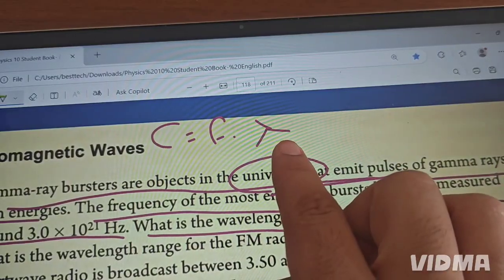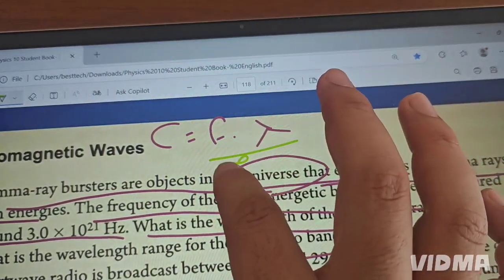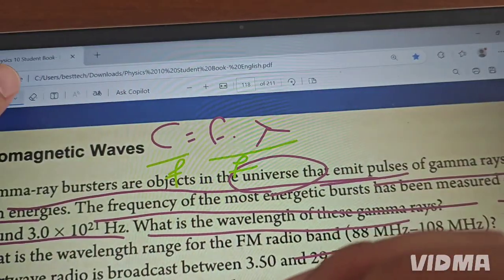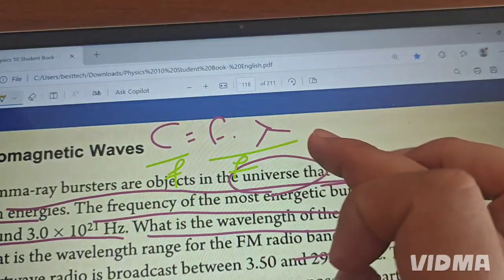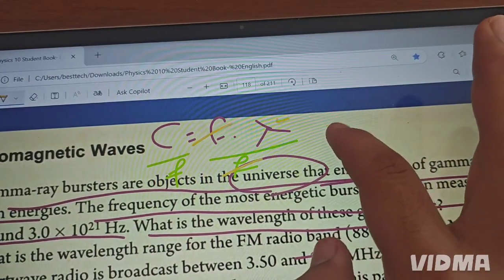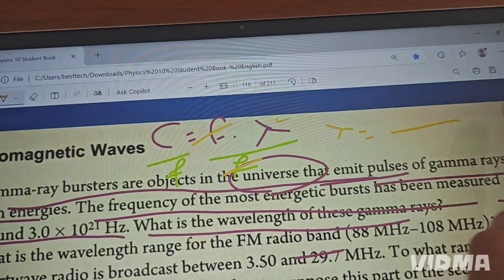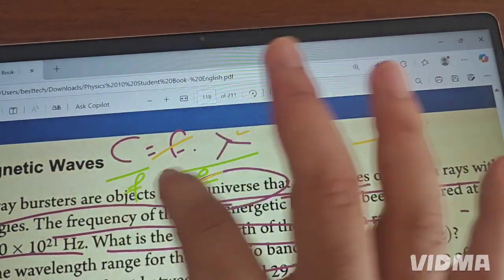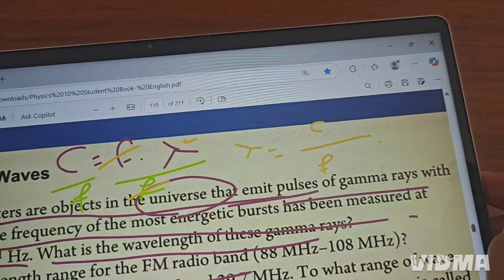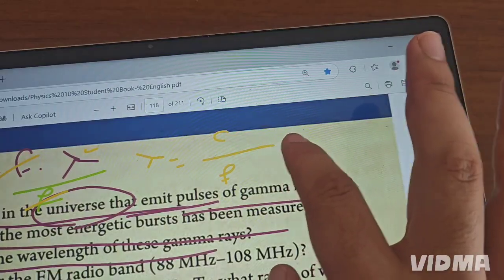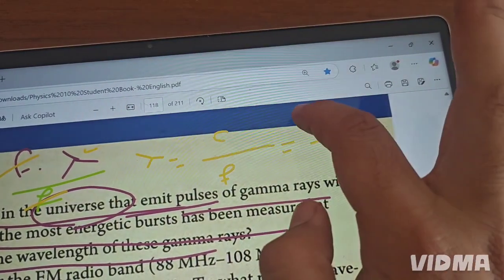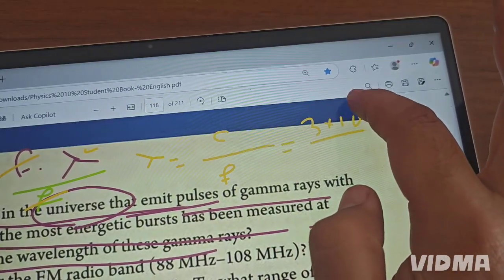How can we find this wavelength? Divide both sides by the frequency F, because we need to find the wavelength. The frequency cancels on the right side, and only the wavelength is left. Wavelength equals C over F. C is the speed of light, and the speed of light is always 3 times 10 power 8.